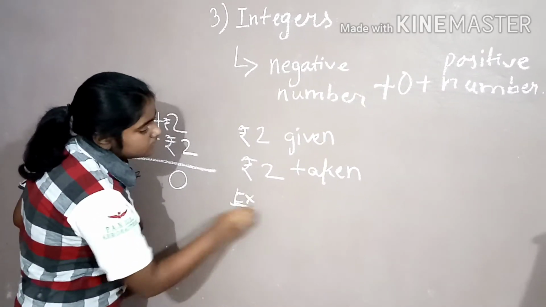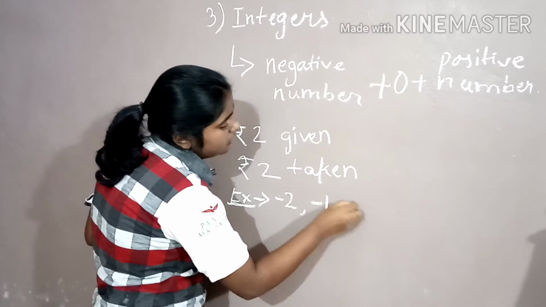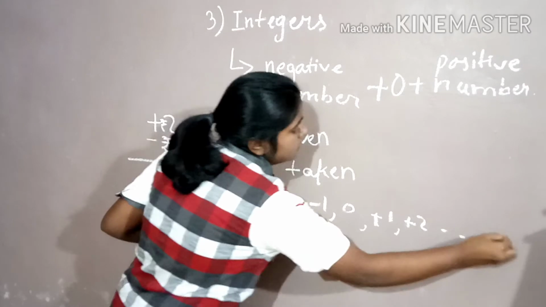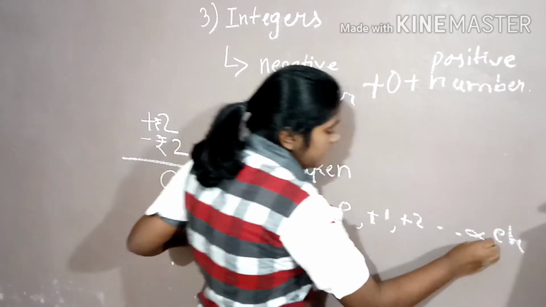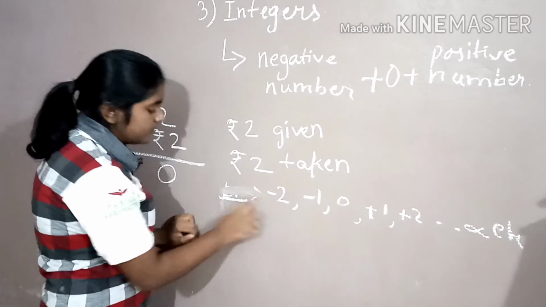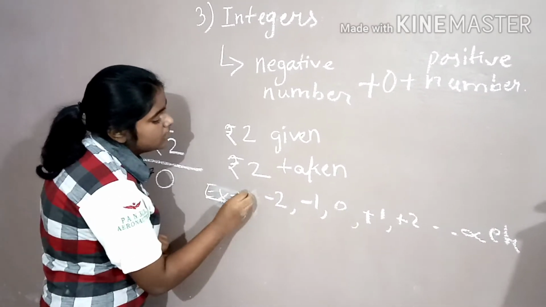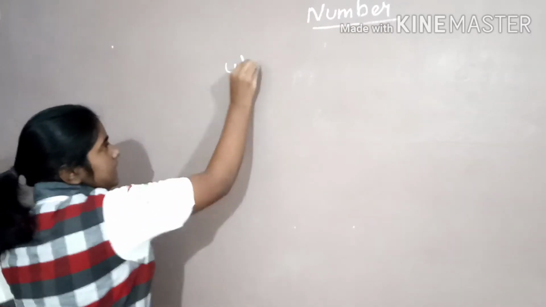Example: minus 2, minus 1, 0, plus 1, plus 2, etc. Here also it is infinity, and here also it is infinity.